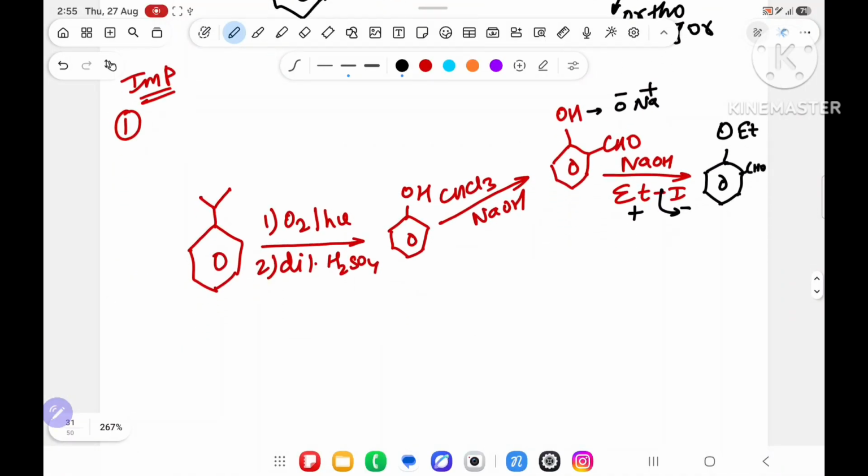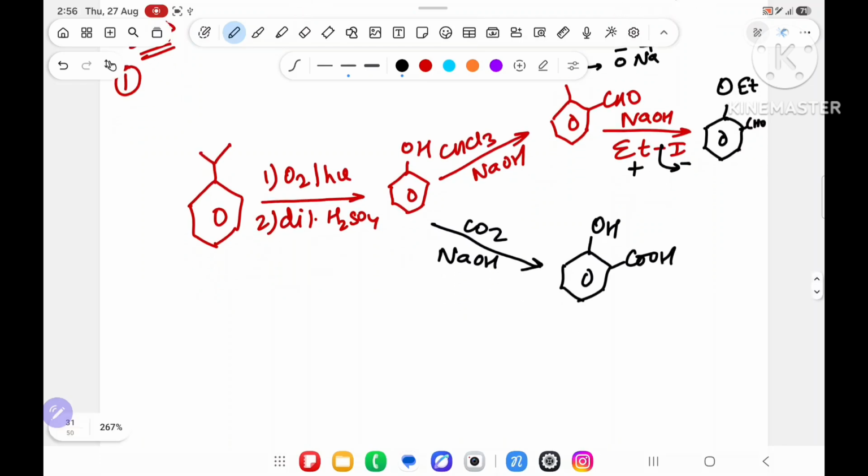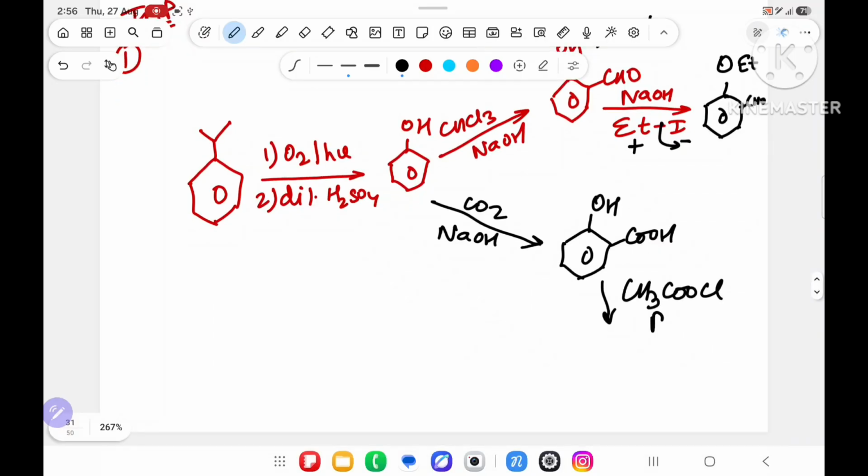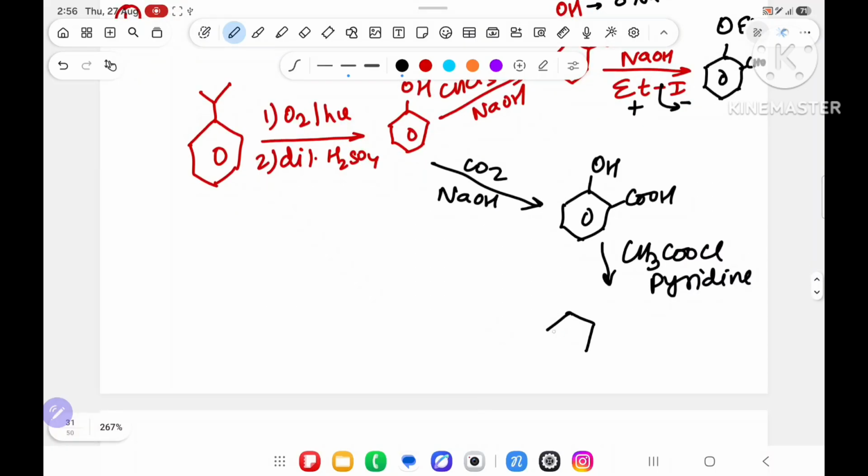Understood the point? Suppose I take CO2 in presence of NaOH. Sir, that is Kolbe, salicylic acid: OH is there, COOH is there. Then I will say react with CH3COCl in presence of pyridine. Esterification is there. In esterification, acid will not react with acid, so it will react over here.